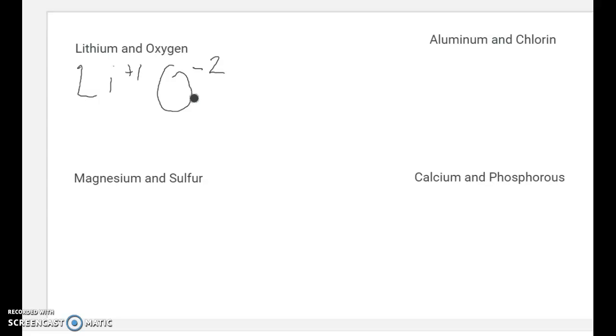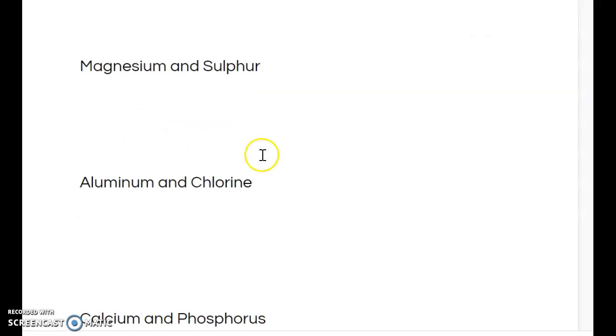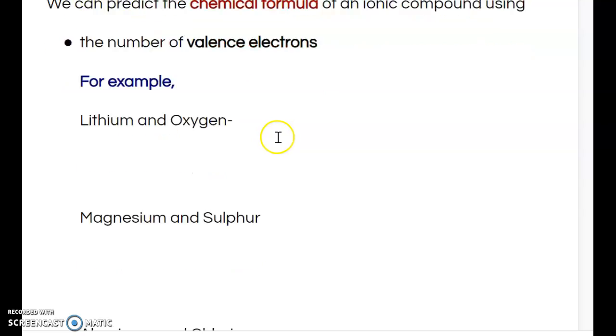And we can use a method called the crossover method. I see my charges here: +1 on lithium and -2 on oxygen, and I literally just cross them down this way to form my formula. So it's going to take 2 lithium ions to bind to my 1 oxygen. And that's how we can predict our chemical formula using valence electrons.